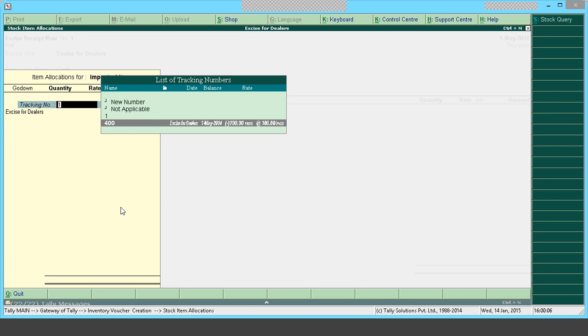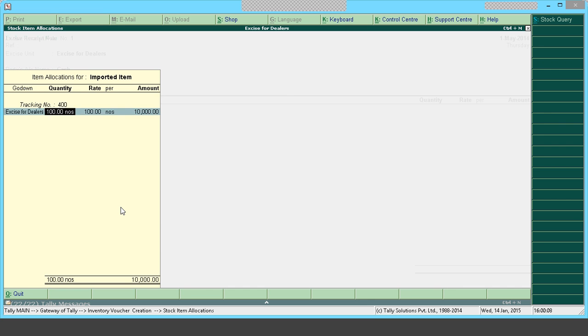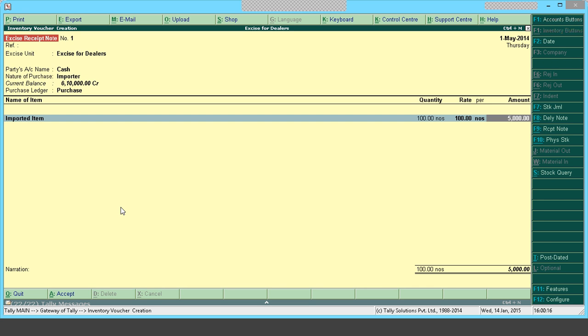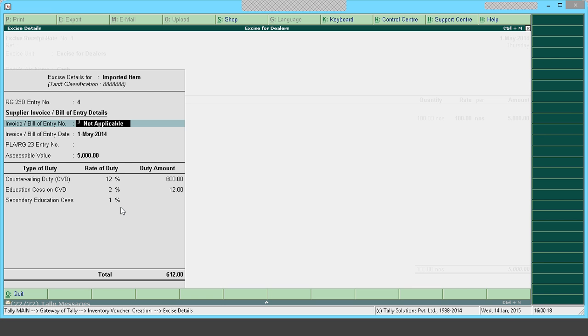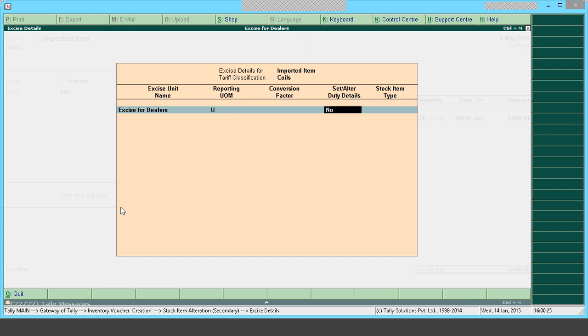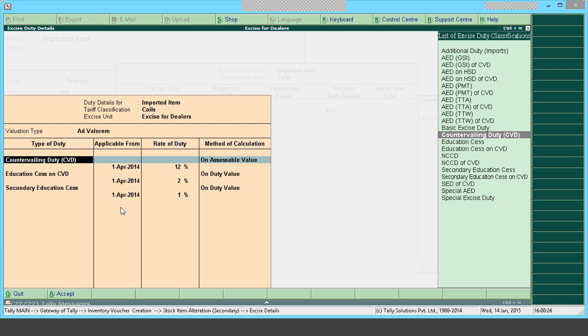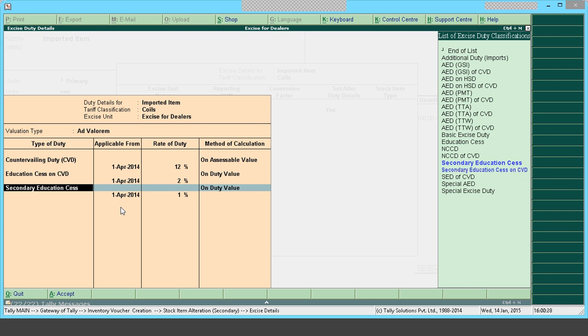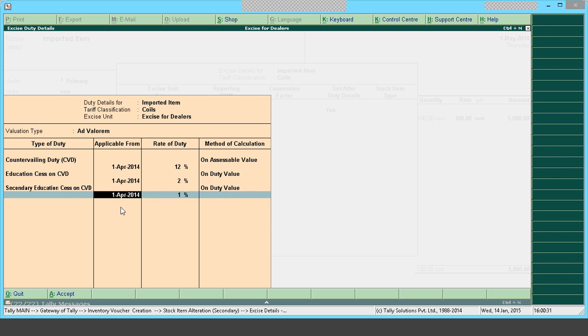See, the tracking of that purchases comes here. So maybe I am not clearing the complete 10,000 units. I'm clearing only 5,000 units. So I'll give 5,000. So you can see there is one mistake in the stock item. Secondary education cess. It should be secondary education cess on CVD. It should not be normally secondary education cess.